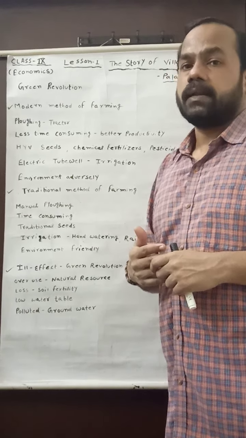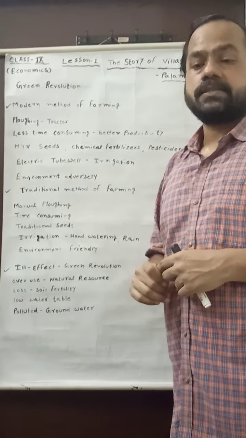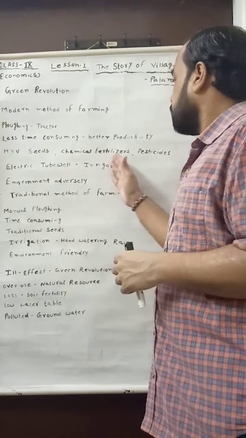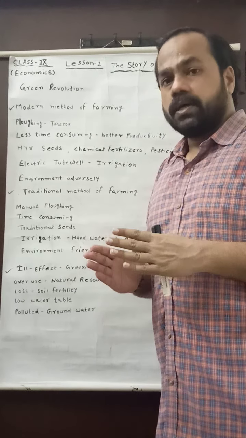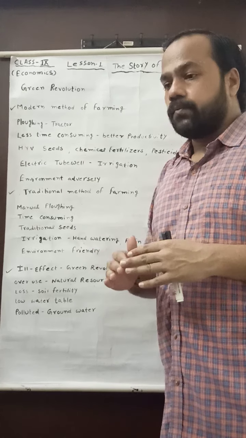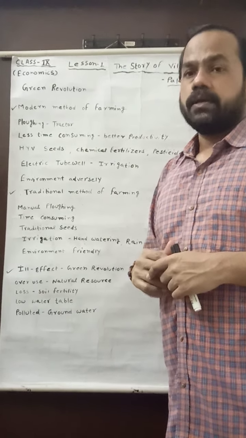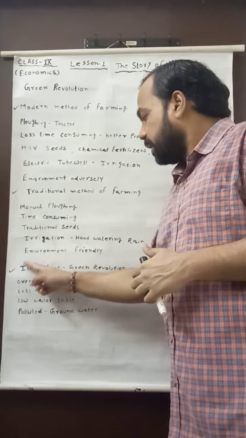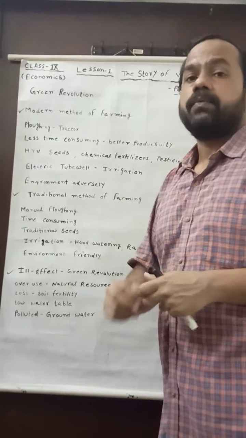How is it possible? When we use the maximum chemical fertilizer, insecticide and pesticide, no doubt these chemical fertilizers and pesticides will go through the water and the soil to underground, and it will pollute the water. So these all are the ill effects of the Green Revolution, and it affected the environment adversely.